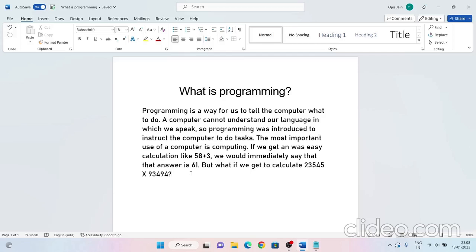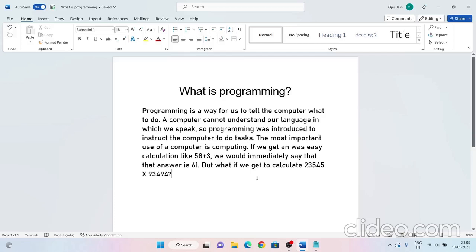A computer understands binary language. Binary language is basically 0 and 1. You all must have heard of binary language. So when we write code in programming and run our code, it is converted to binary language, 0 1 language, so that the computer can understand it.